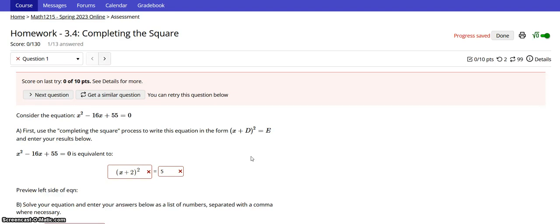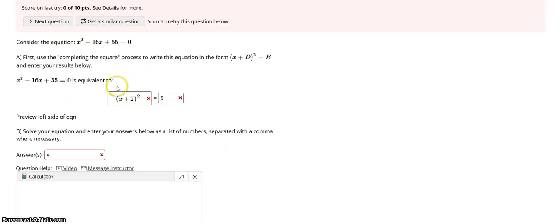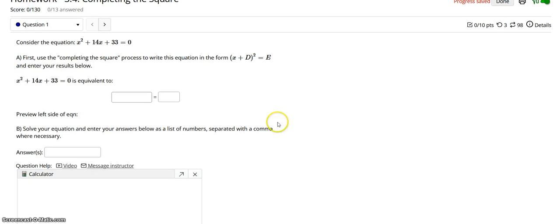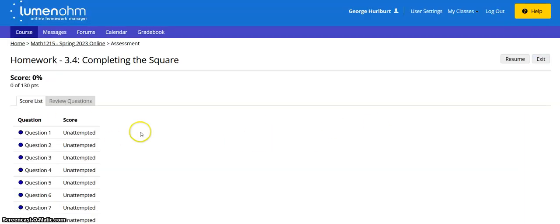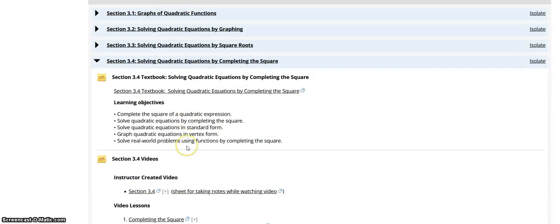This will save your work as you go, okay? And if you've tried this multiple times, I think like 3 times, and gotten it wrong, then it's going to mark it permanently wrong. And then what you need to do is say, well, give me a similar one. And then you see it changes the problem slightly, gives you a similar one. So you can go through homework over and over and over again as often as you need to really, really learn the stuff. And then when you're done your homework, you go to the quiz.